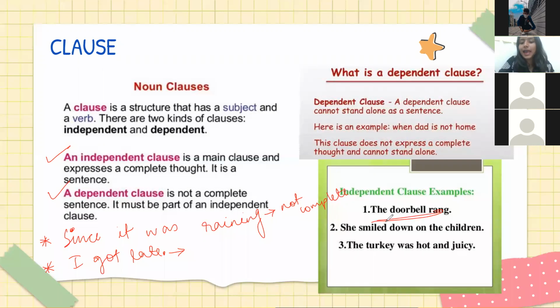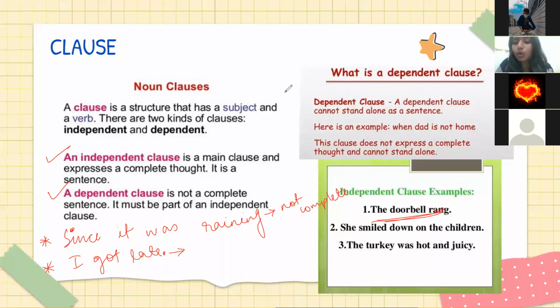The doorbell rang. Is it a complete sentence? Yes. No, ma'am. Okay, guys. Yes, ma'am. This is a complete sentence. When I say complete sentence, इसका मतलब, be on mute all of you please. Somebody is not on mute. I said be on mute.